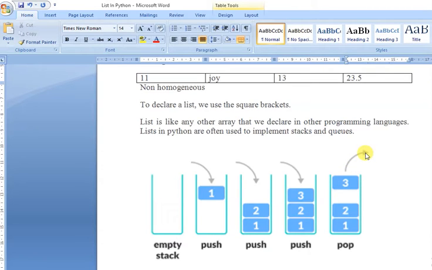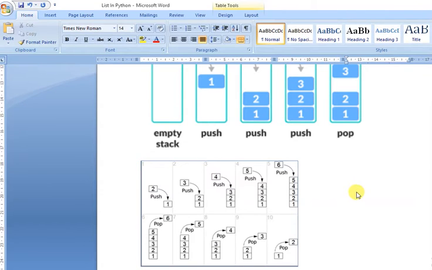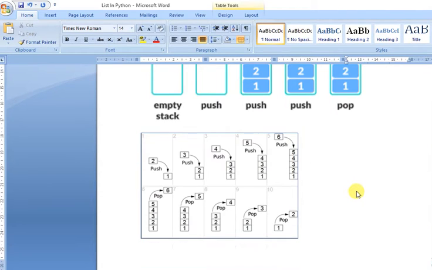At present I am not teaching you the concept of queue, but these are the operations of stack. So this is another picture that clearly depicts the concept of push and pop. Push means store into the stack and pop means delete the element from the stack.